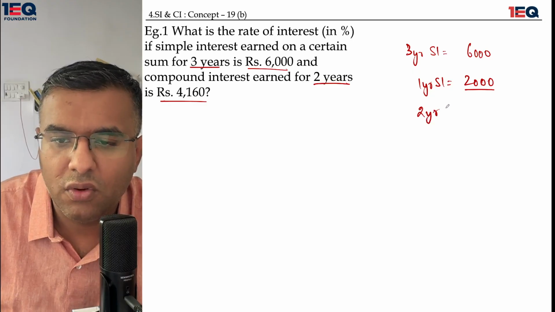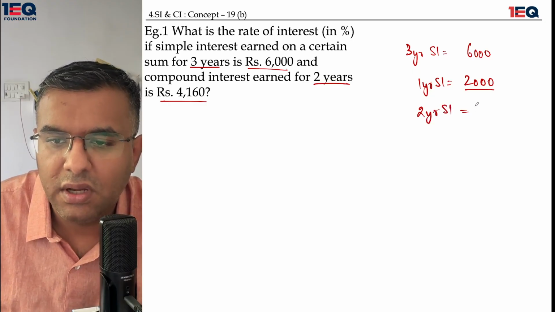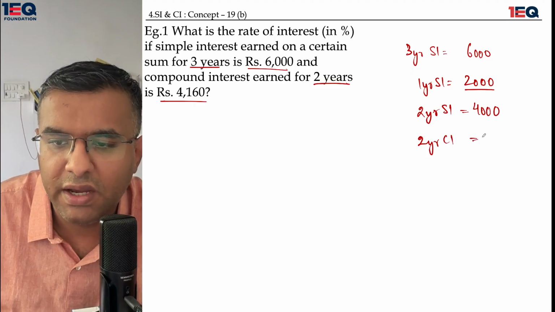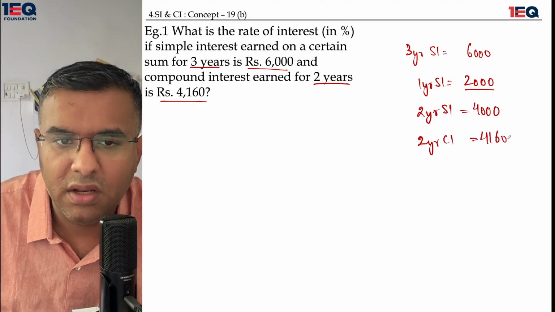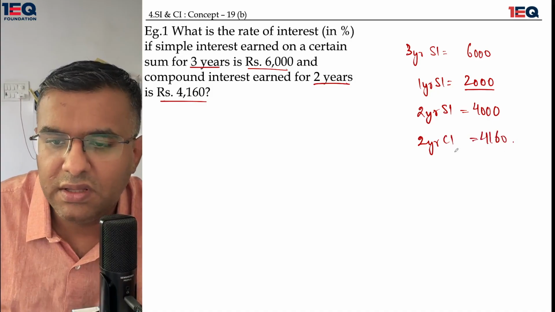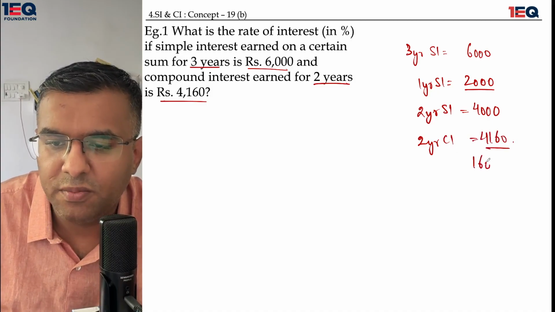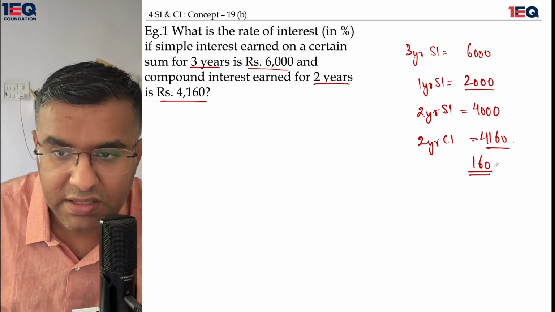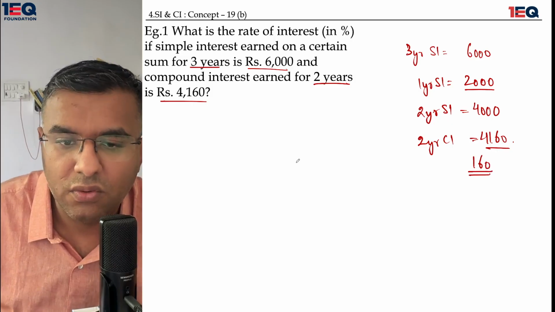If I talk about 2 years simple interest, I get it as 4,000 rupees. If I talk about 2 years compound interest, I get it as 4,160 rupees.